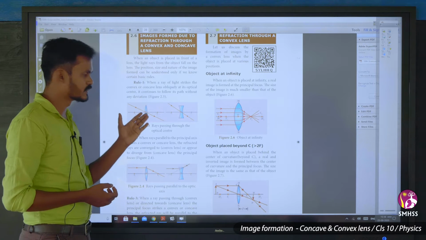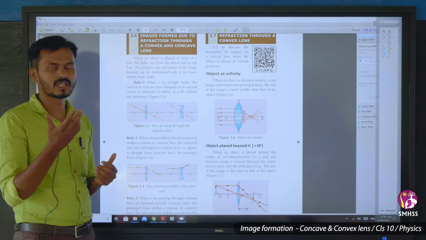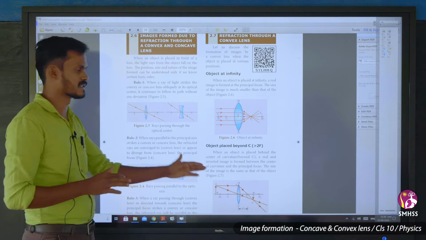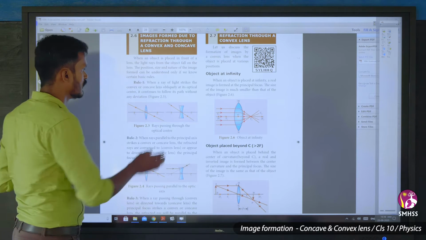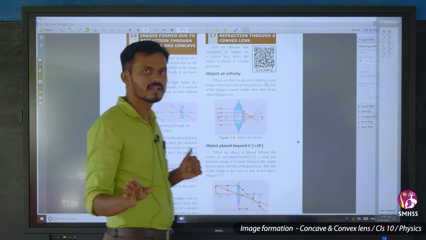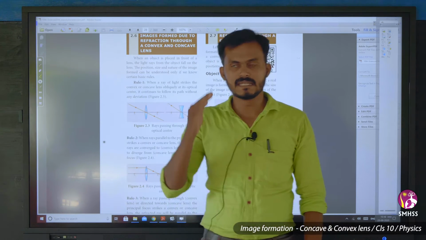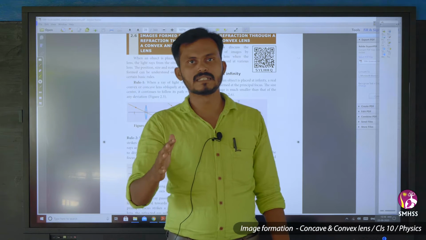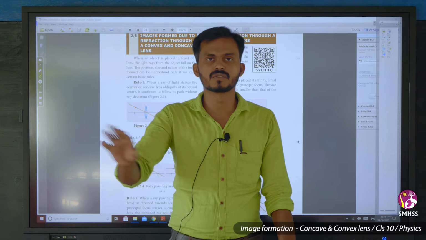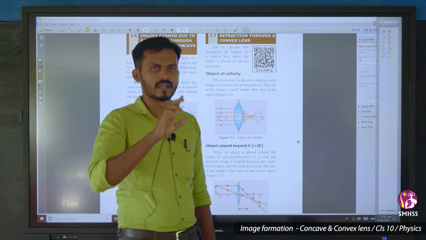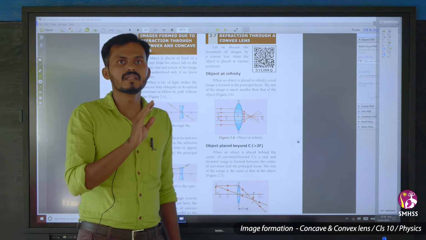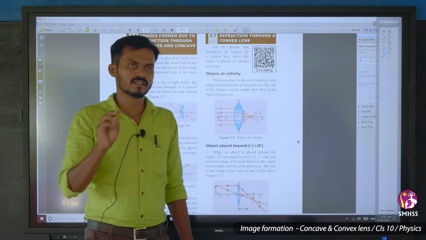Rule number 1: when a ray enters through the optic center of the lens, it may be a concave or a convex lens, it does not get diverted. No refraction takes place, it passes straight through. It continues to follow its path without any deviation, whether it is a concave lens or a convex lens. A ray passing through the optic center will not get deviated from its path. That's rule number 1.